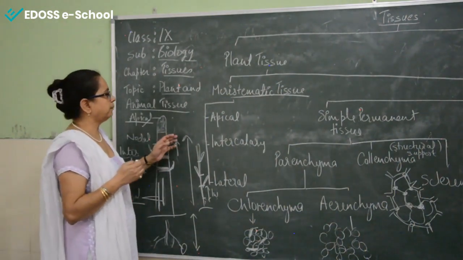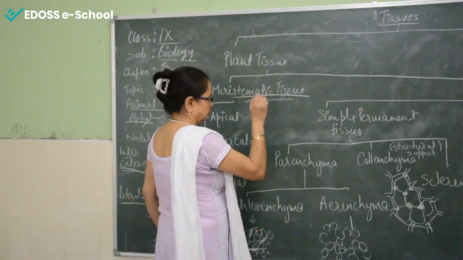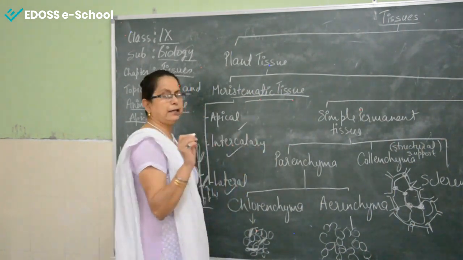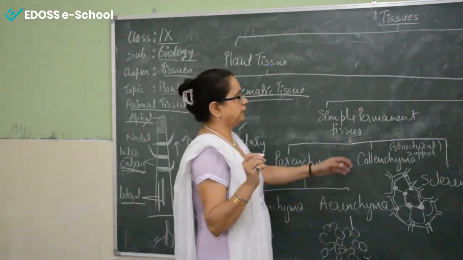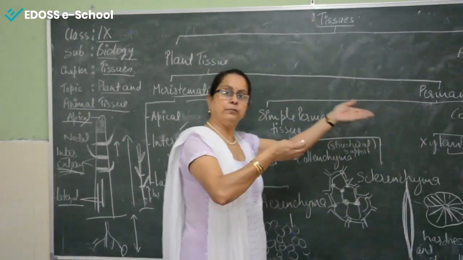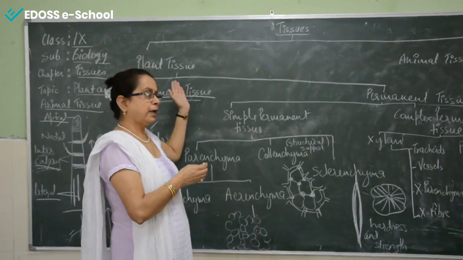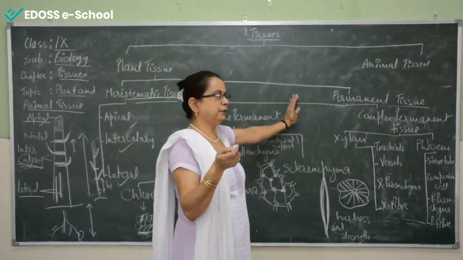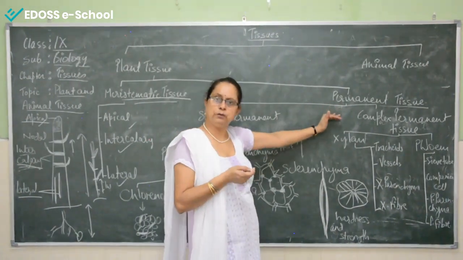Now this is all about the meristematic tissue. Three types of meristematic tissue: apical, intercalary and lateral. Now we'll come to the permanent tissue. Actually, permanent tissue comes from the meristematic tissue. After losing the capability of division, meristematic tissue converts into permanent tissue.